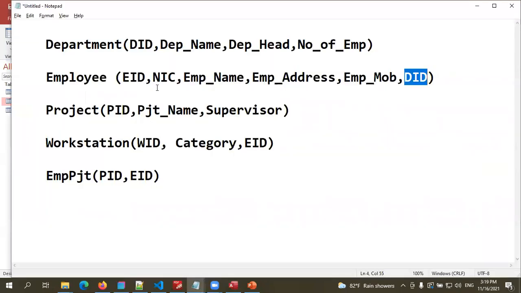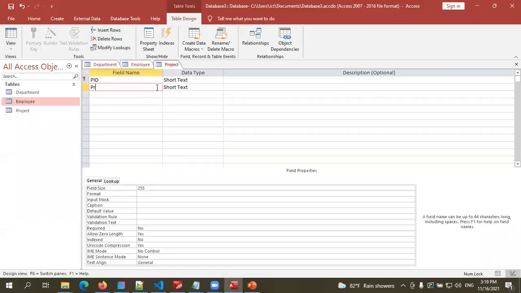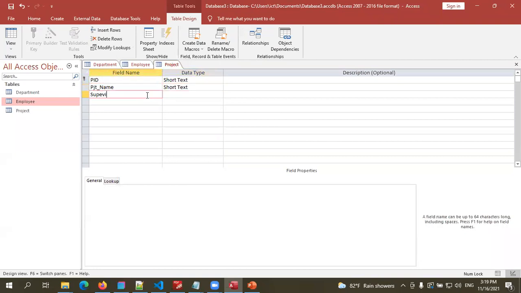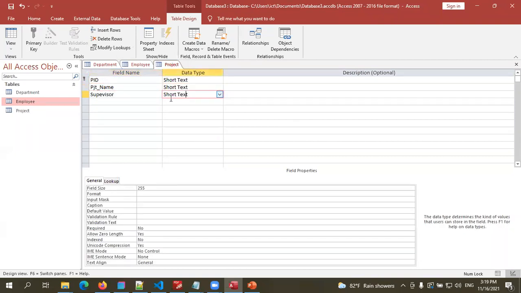There's project name and supervisor, right? Short text. Supervisor, short text, right? The table is created.